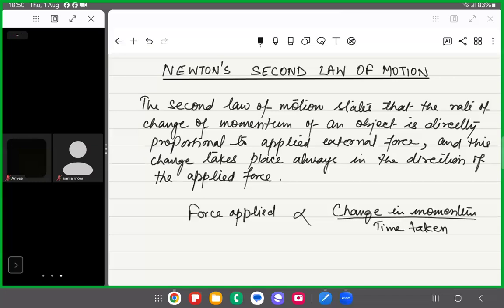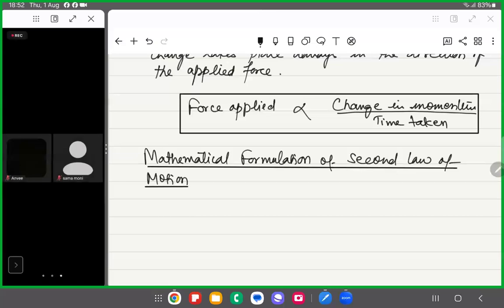Okay, and this change always takes place in the direction of the applied force. Are you getting my point? Yes or no? So let's see what the mathematical formulation of the second law of motion is. Now we will find out how we get that second law, F equals ma. We are just doing the derivation of it.